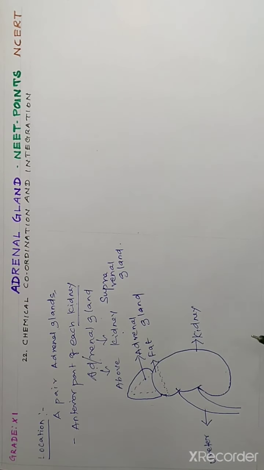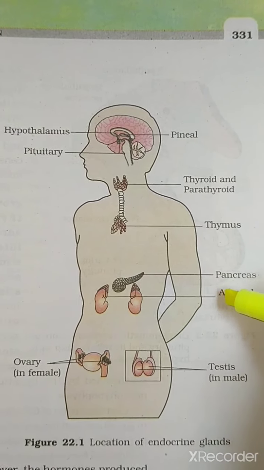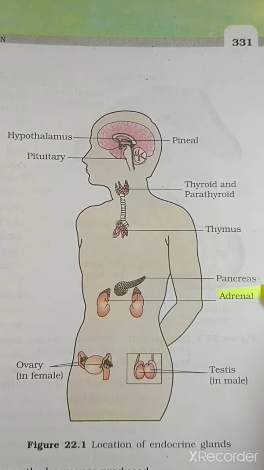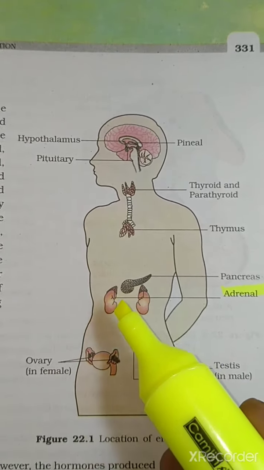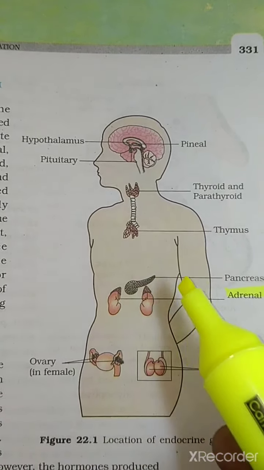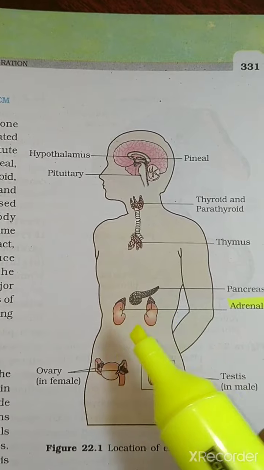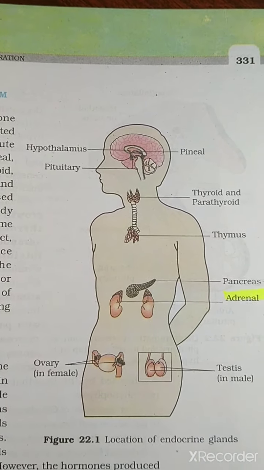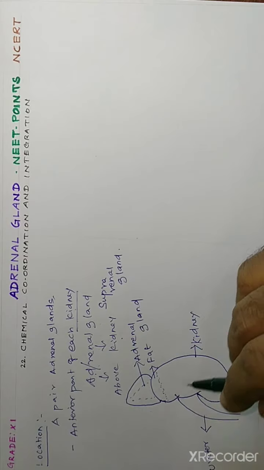Where the adrenal gland is present, I will show it. See the location of the adrenal gland. It is located above the kidney. A pair of kidneys are present in the hip region, abdominal region, the lateral side, right and left side. Now I hope you understand where the adrenal gland is present in our body, in the hip region, technically called pelvic region, above the kidney.